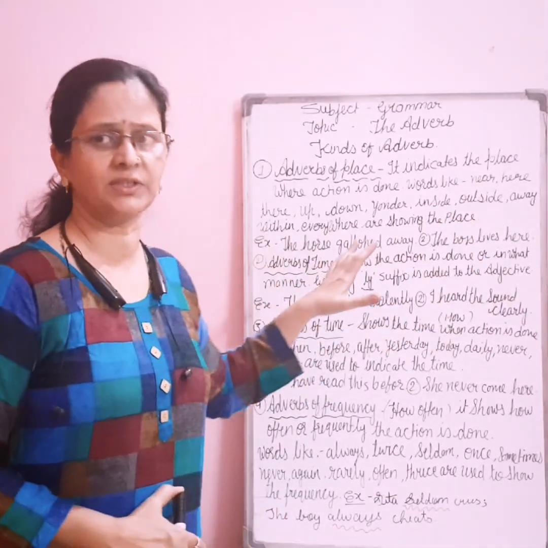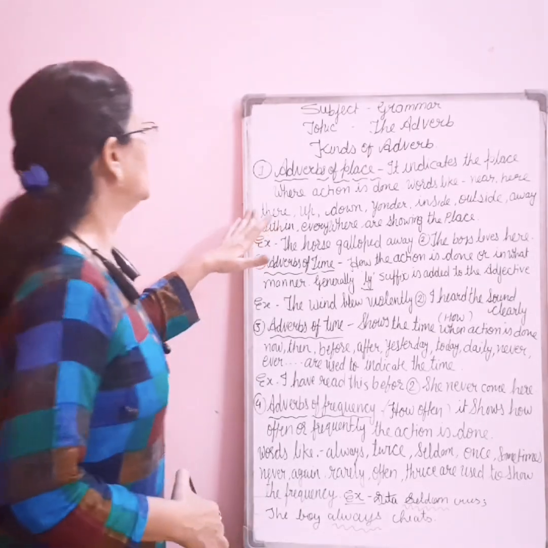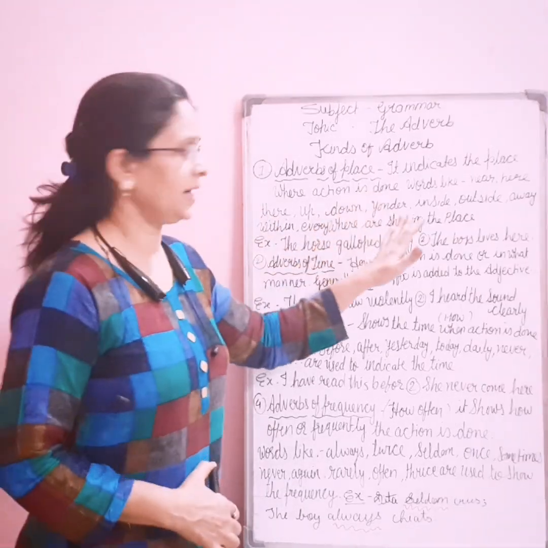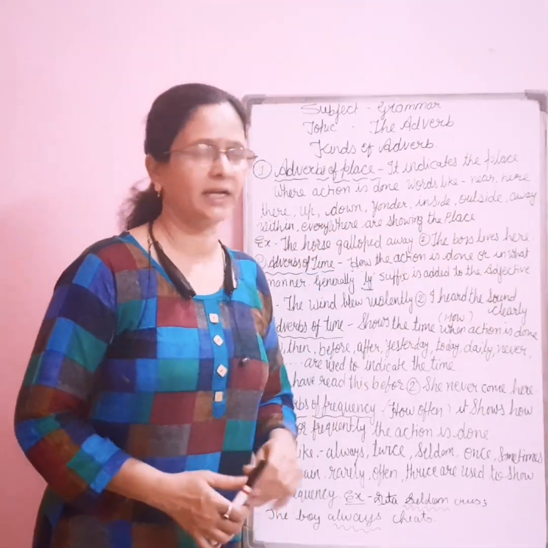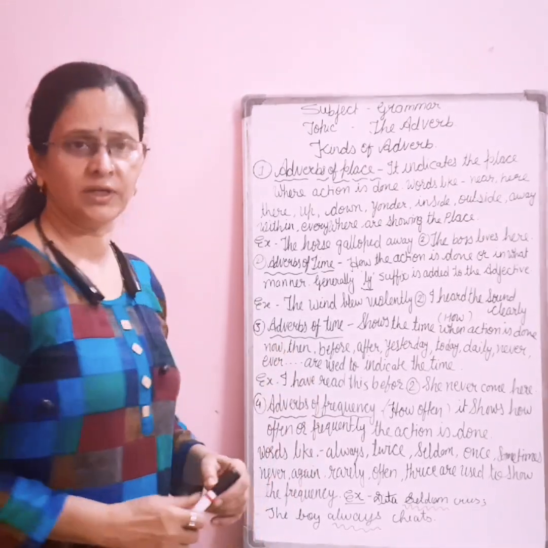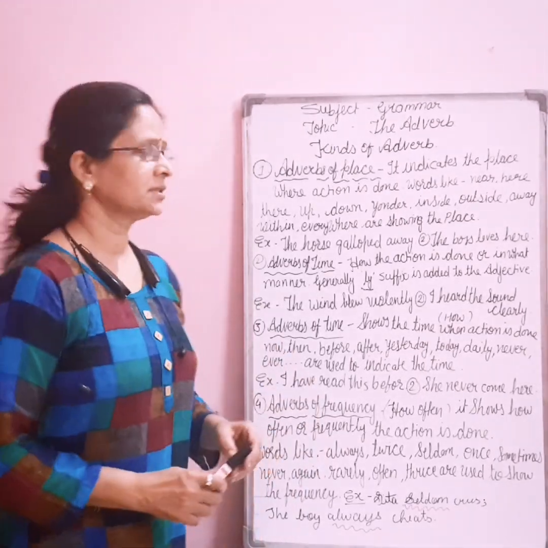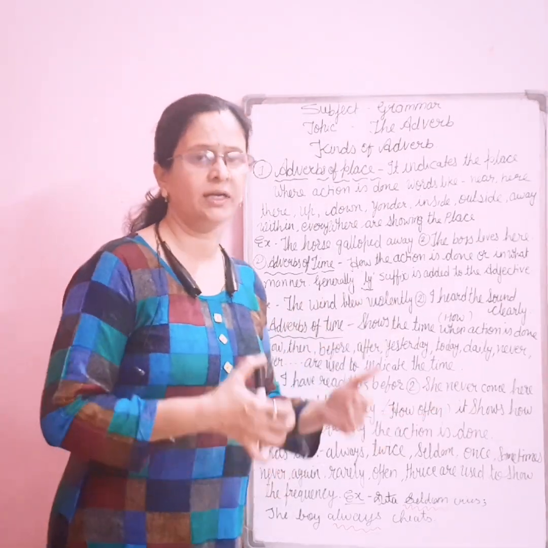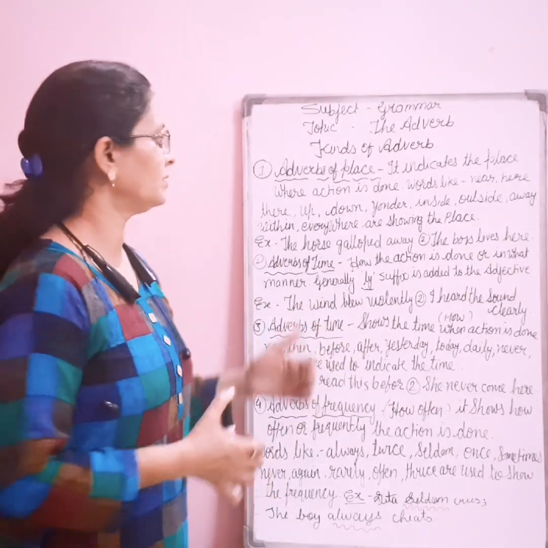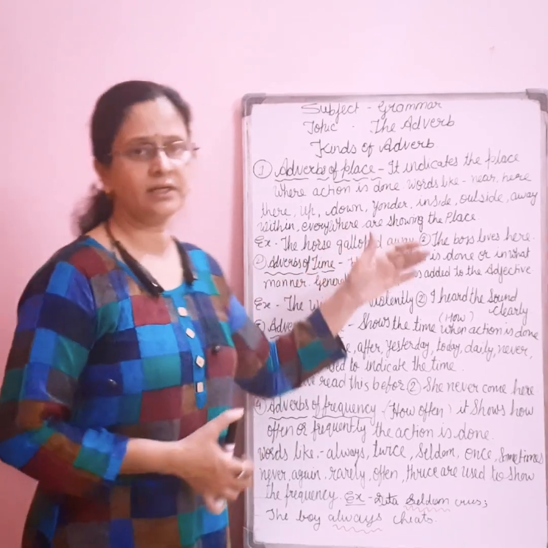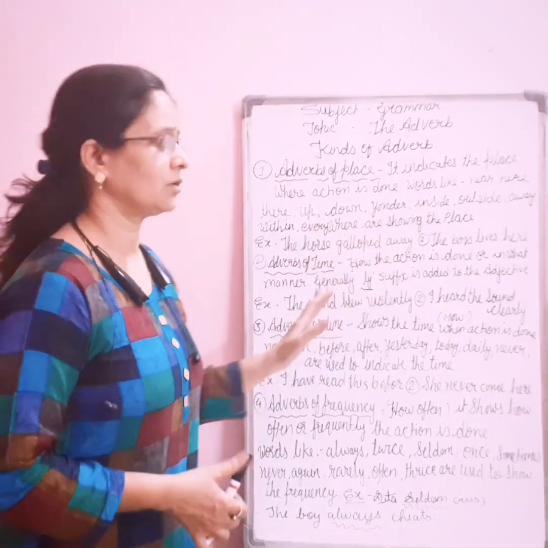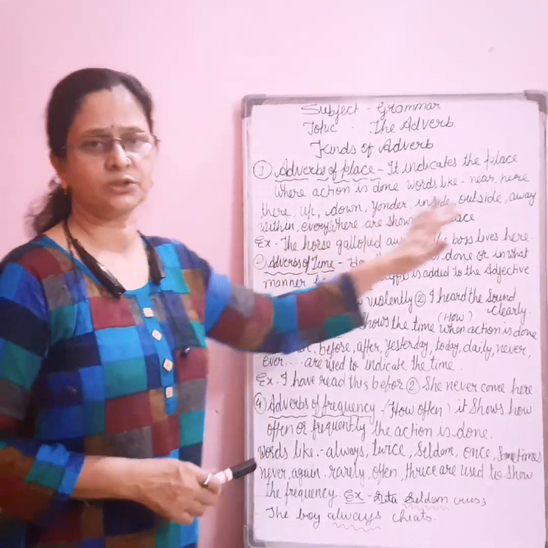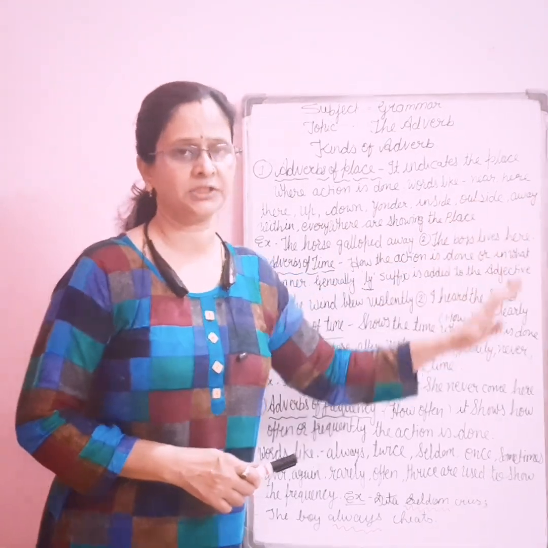Some words which are used are here, there, up and down, yonder, inside, outside, away, within, everywhere, and some more words like wherever, near, away, far. These words show the place where the action is done.